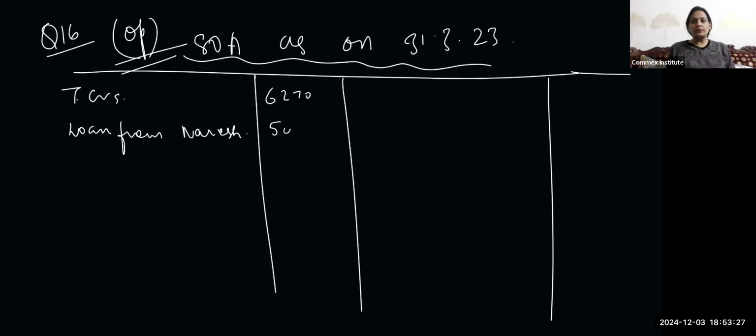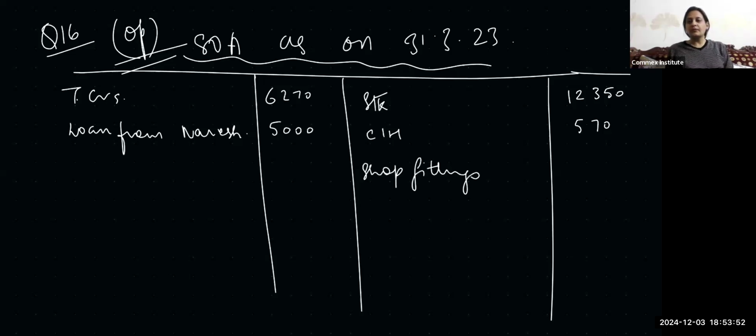And we have stock, 12,350. Cash in hand is 570. Shop fittings, 7,250.